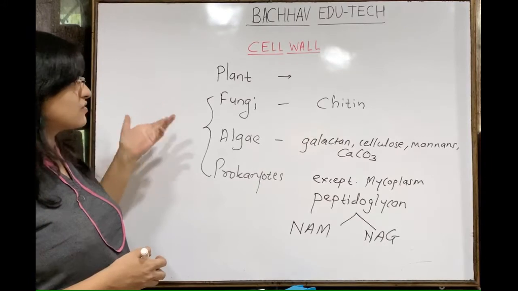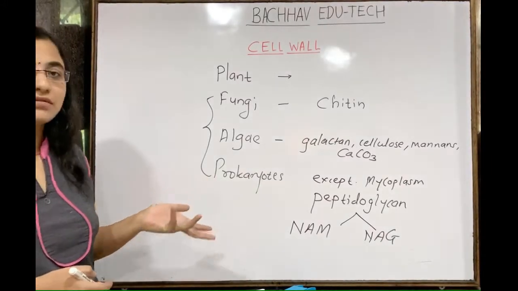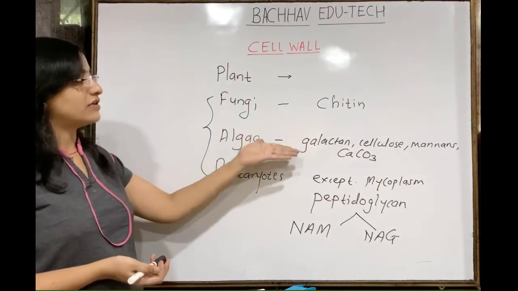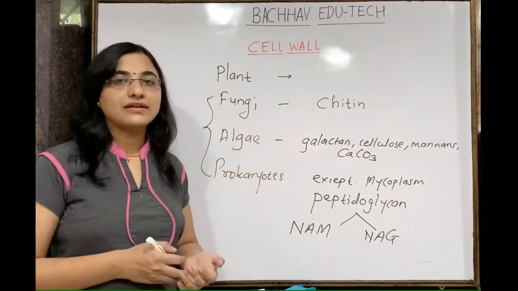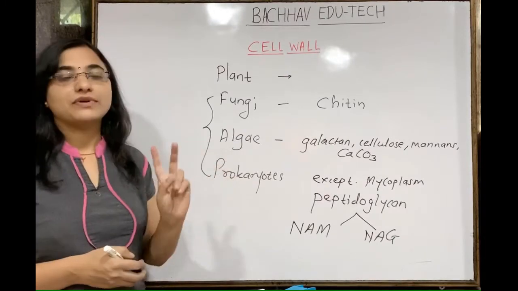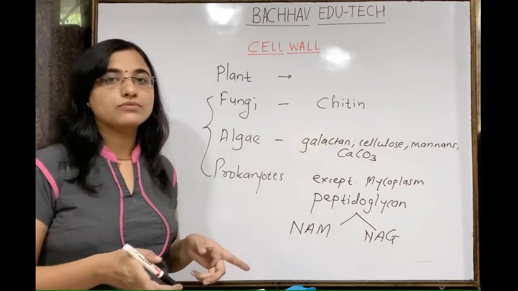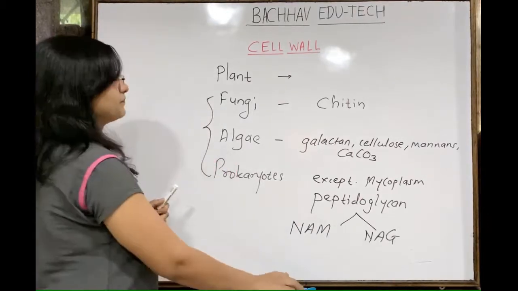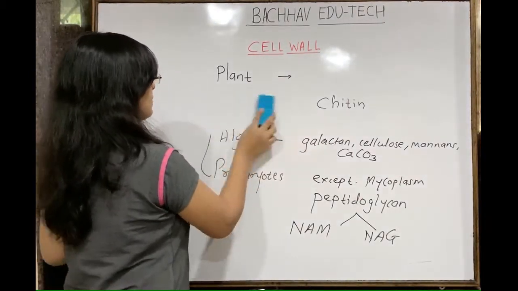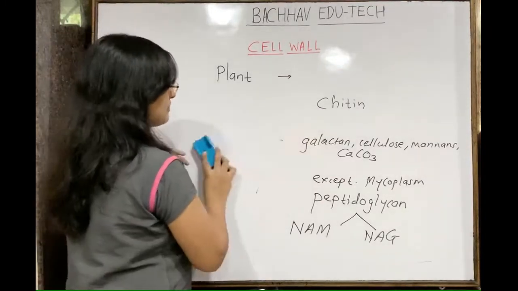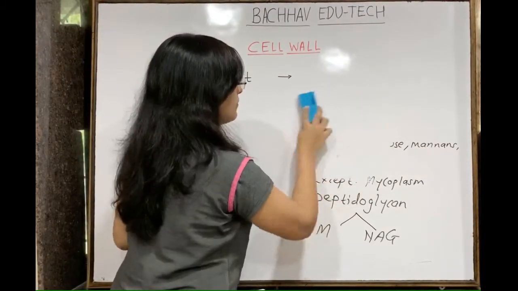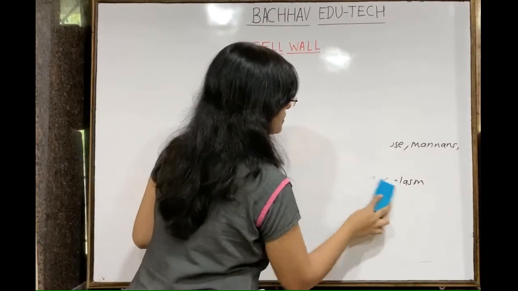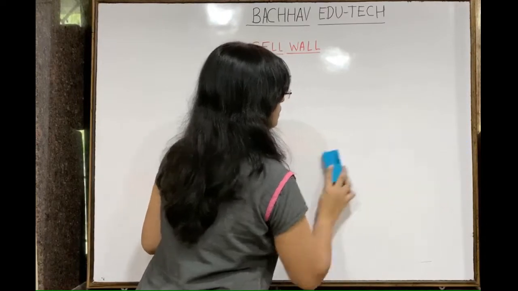In NEET, such kinds of questions may come. That is, the fungal cell wall is made up of what? It is made up of chitin. The algal cell wall is made up of galactans, cellulose, mannans and calcium carbonate. The prokaryotic cell wall is made up of the peptidoglycan layer, which consists of two types of sugar, N-acetylmuramic acid and N-acetylglucosamine. The plant cell wall is made up of cellulose, hemicellulose, lignin. A number of different compositions are there in the plant cell wall.